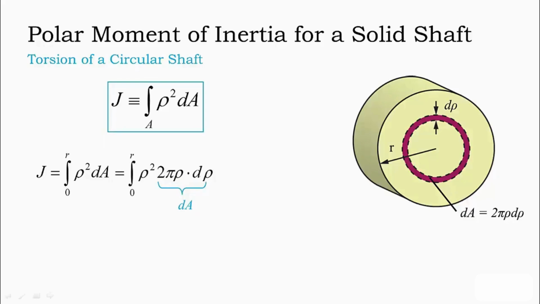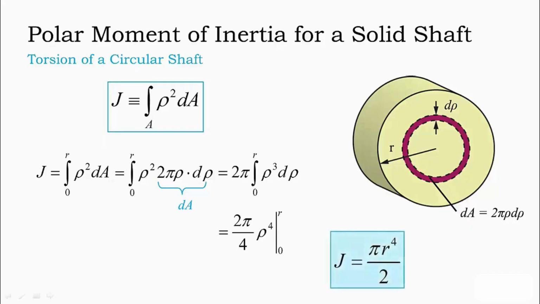Removing constants from the integral and collecting terms, we can then simplify. Integrating rho cubed, we obtain 1/4 rho to the power of 4, resulting in the following. After substituting in our limits of r and 0, we obtain our final expression for the polar moment of inertia of a solid circular shaft.